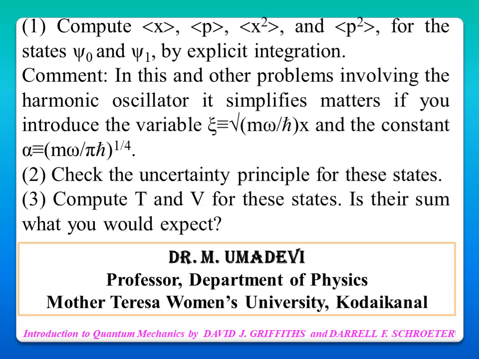Here we have introduced a variable chi. Chi is equal to the square root of m omega by h cross into x, and the constant alpha is equal to (m omega by pi h cross) whole power 1 by 4. And check the uncertainty principle for these states and compute the kinetic energy and potential energy for these states.